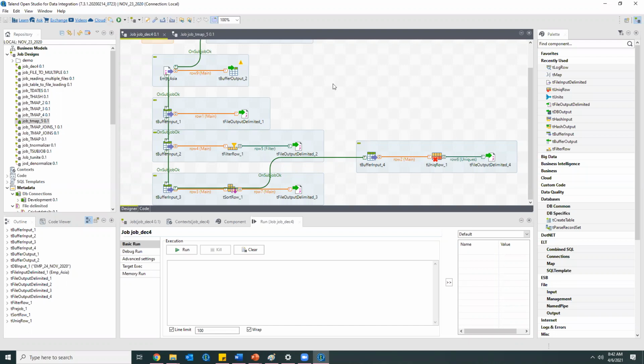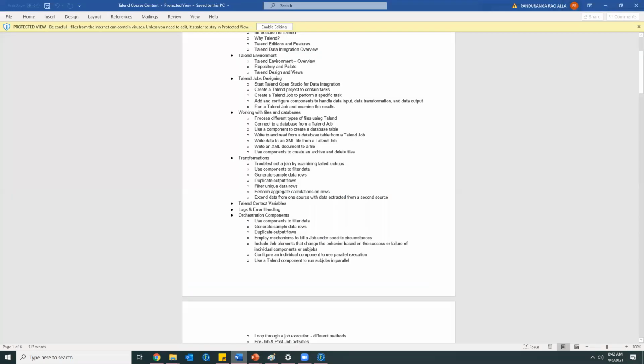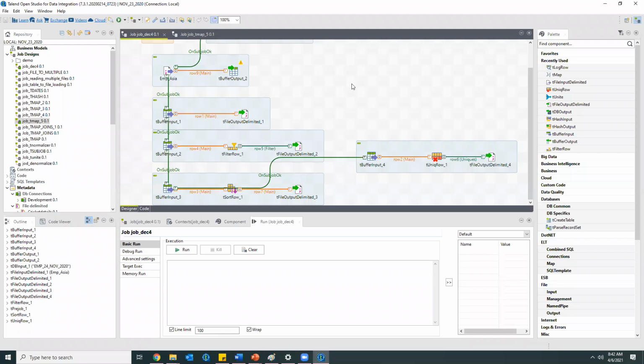In Talend, for each operation we'll have one component. If you want to eliminate duplicate records, we'll use tUniqRow. If you want to sort the data, we'll use the tSortRow component. If you want to filter the data, we'll use tFilterRow.